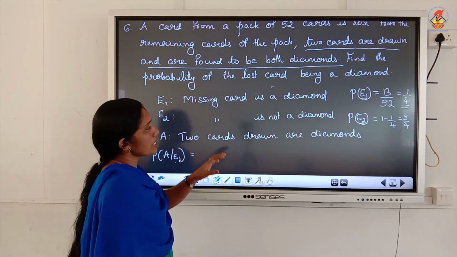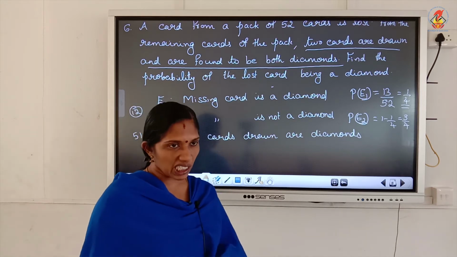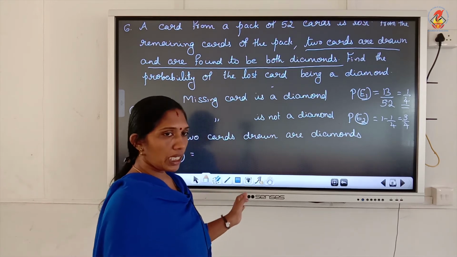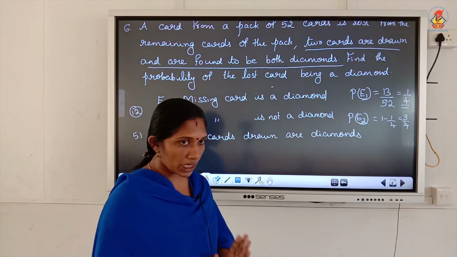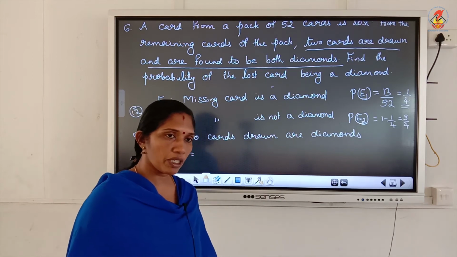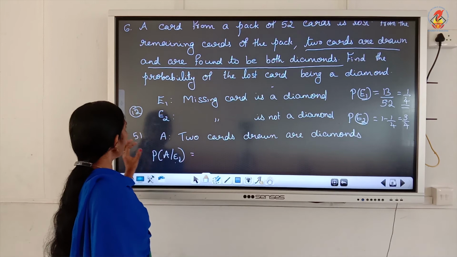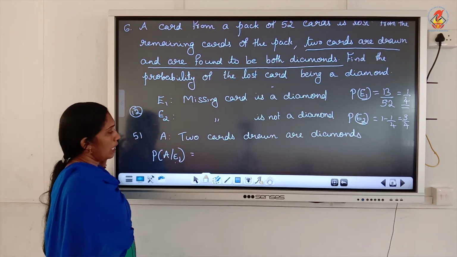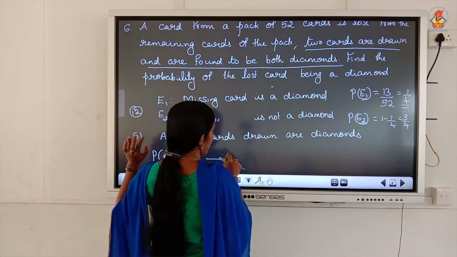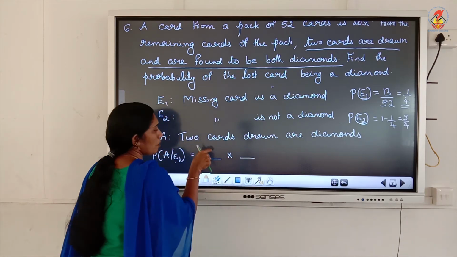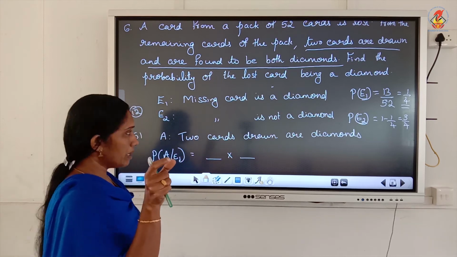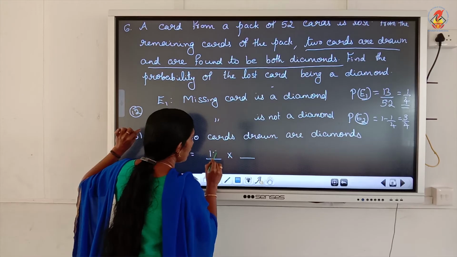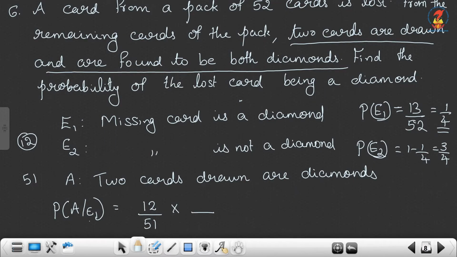And here in this question it is not mentioned whether with replacement or without replacement. So I am doing without replacement. With replacement also you can try. So now only 51 cards, out of 51, 12 are diamond. So we have to take 2 diamond cards. Okay. So what is the probability of taking first diamond card? There are 12 favorable cases. So 12 out of 51.